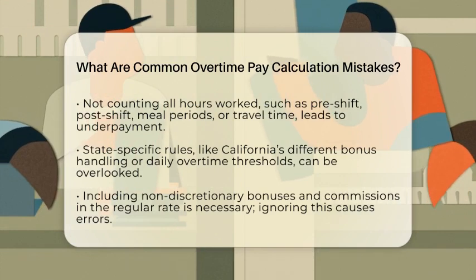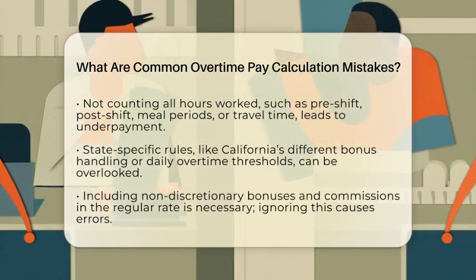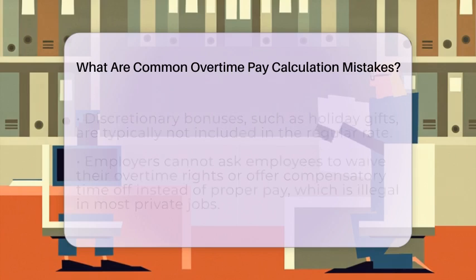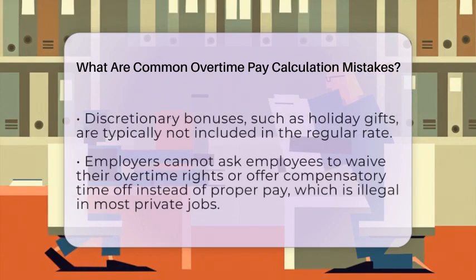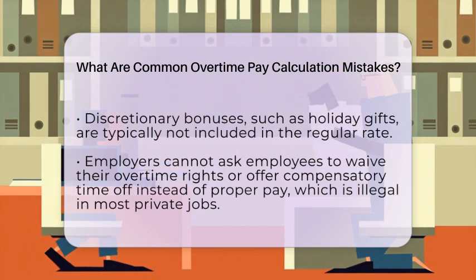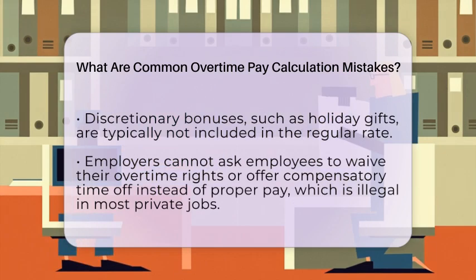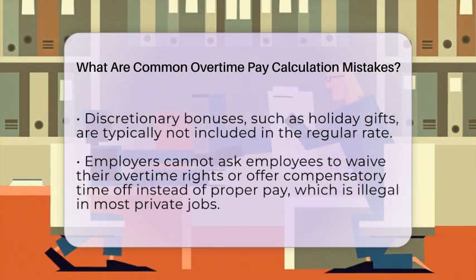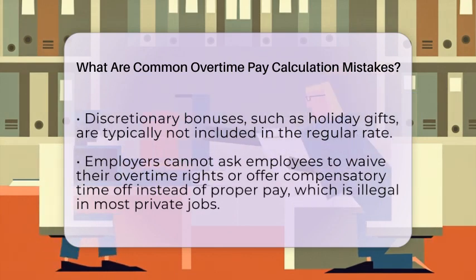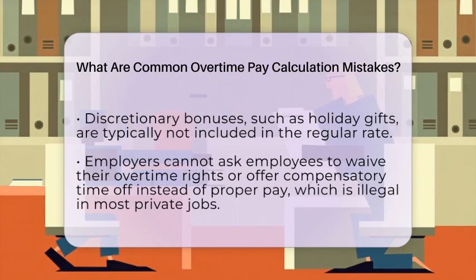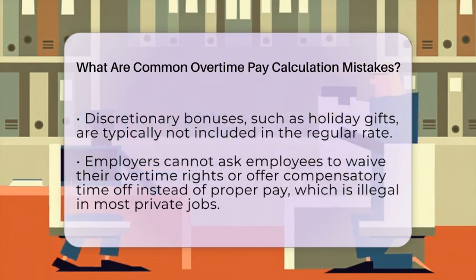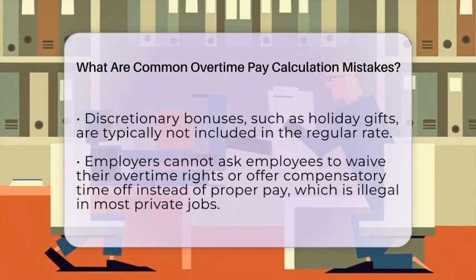State laws can add extra rules, like daily overtime thresholds or special calculation methods. For example, California has different rules for bonuses, and ignoring these can cause violations. Handling bonuses and other payments can trip employers up too. Non-discretionary bonuses and commissions should be included in the regular rate, but discretionary bonuses like holiday gifts often are not. Misclassifying these payments can lead to errors.